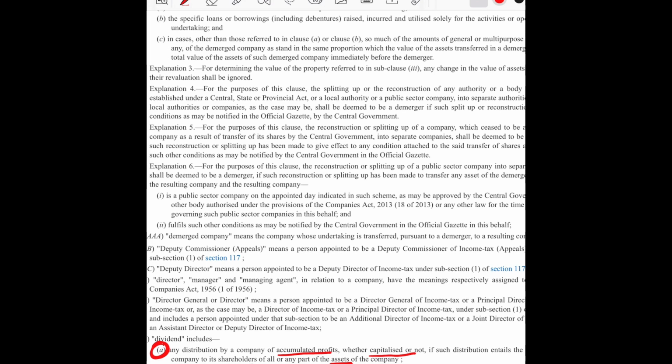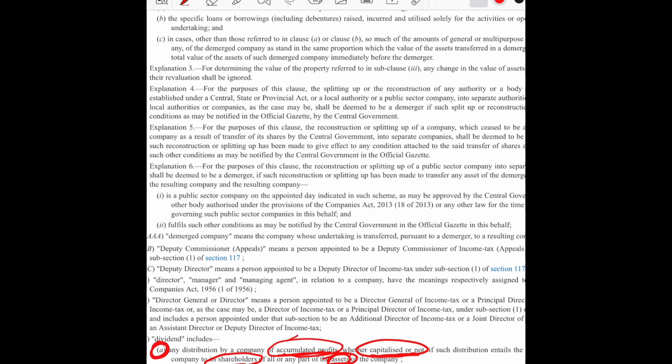So this section talks about when an asset is distributed, it would be considered a deemed dividend up to the amount of accumulated profit the company has, whether capitalized or not, given to its shareholder. So it is very important to understand the meaning of accumulated profit, capitalized or not, and shareholders, because these are the main constituents of this sentence.